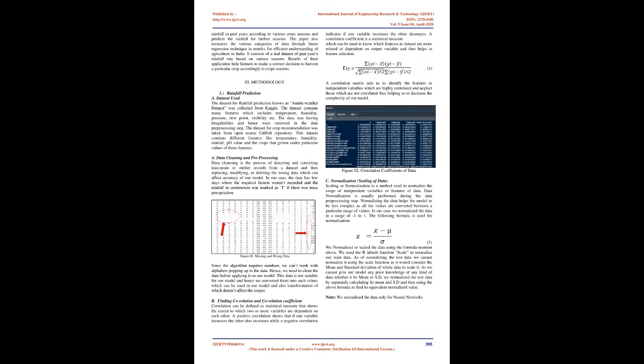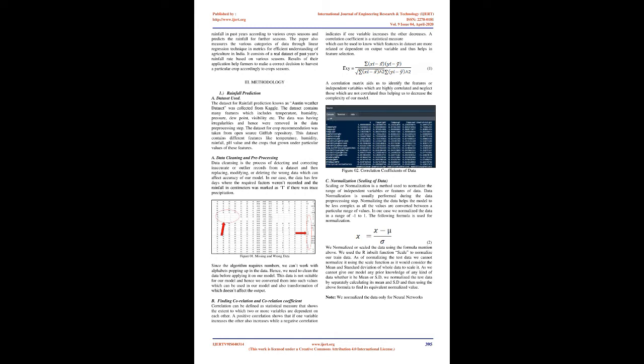The data was having irregularities and hence were removed in the data pre-processing step. The dataset for crop recommendation was taken from open source GitHub repository. This dataset contains different features like temperature, humidity, rainfall, pH value, and the crops that grown under particular values of these features. A. Data cleaning and pre-processing.